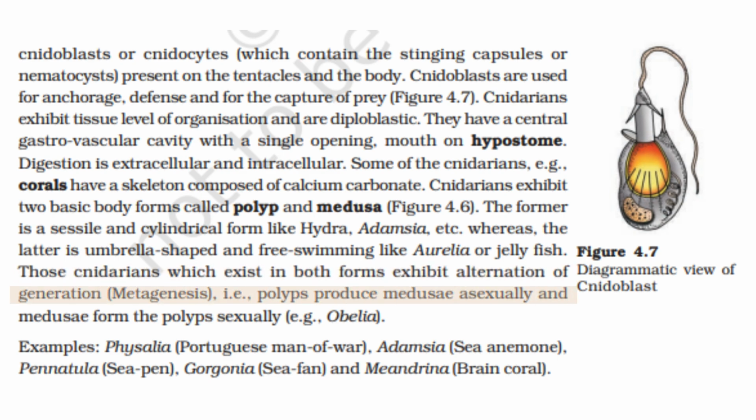That is, polyps produce medusae asexually and medusae produce the polyps sexually. Example, Obelia. Examples: Physalia, Portuguese man of war; Adamsia, sea anemone; Pennatula, sea pen; Gorgonia, sea fan; and Meandrina, brain coral.